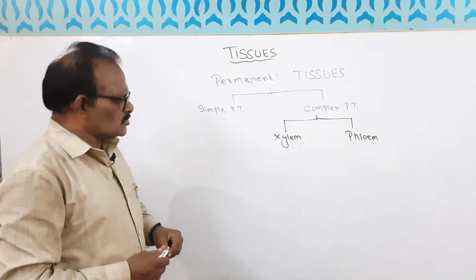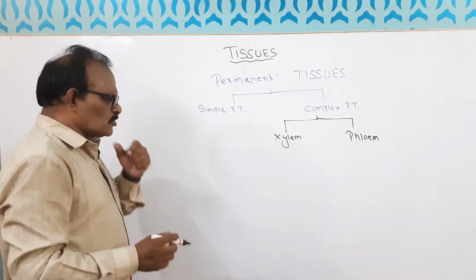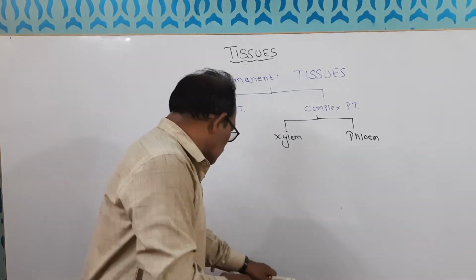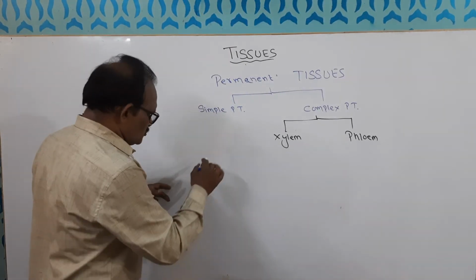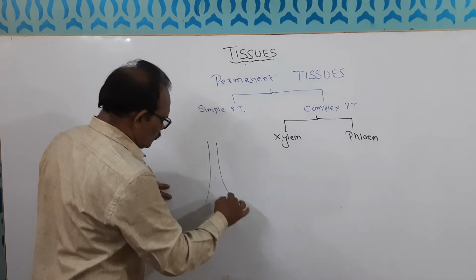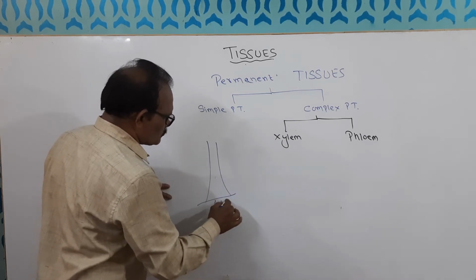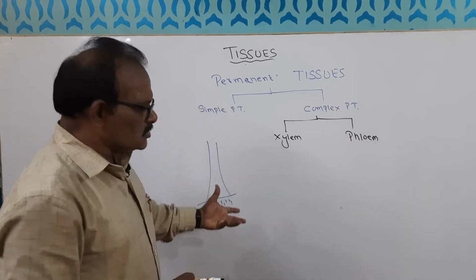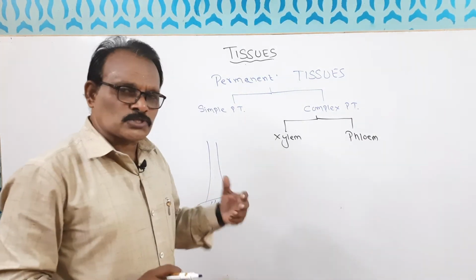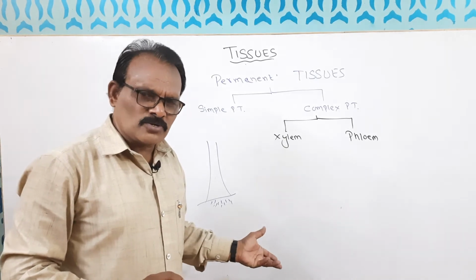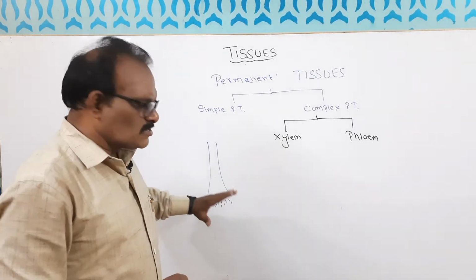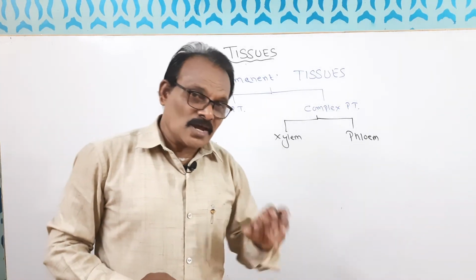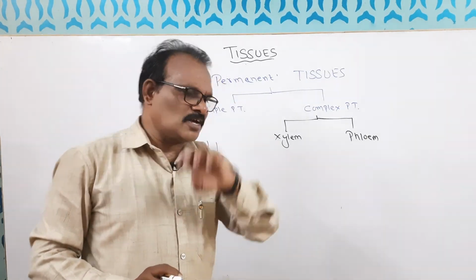Xylem tissues means, suppose you know the photosynthesis process. Photosynthesis process means, suppose this is a tree. Here roots. What is the function of the roots? It absorbs water and mineral salts from soil. The main basic function of the roots is that it absorbs water and mineral salts which are present in the soil.